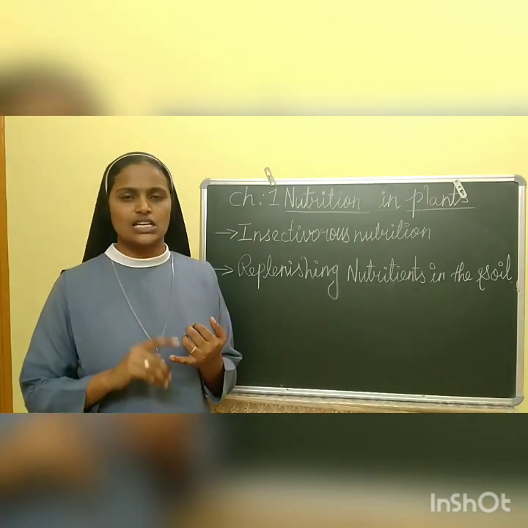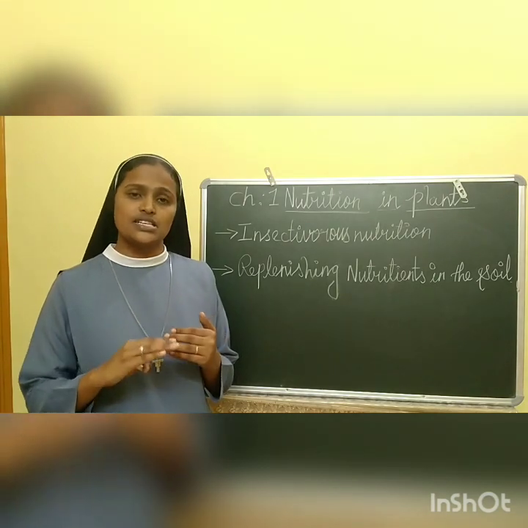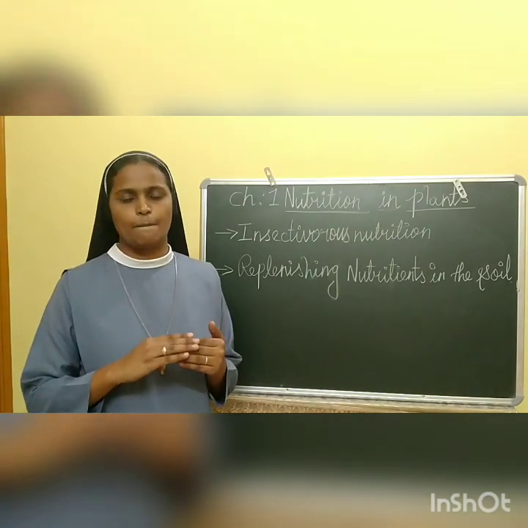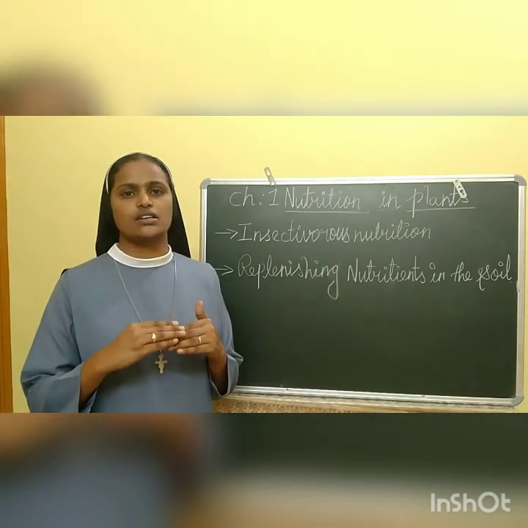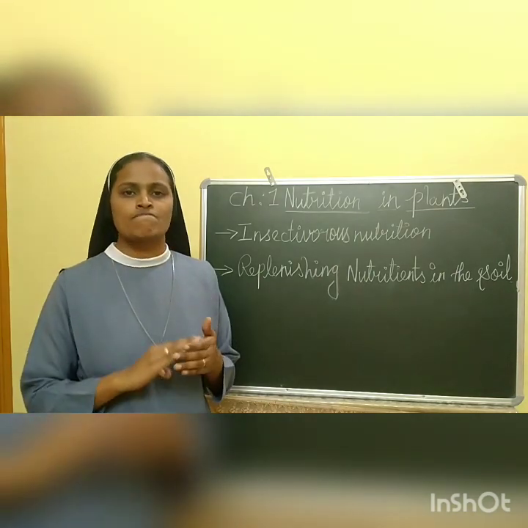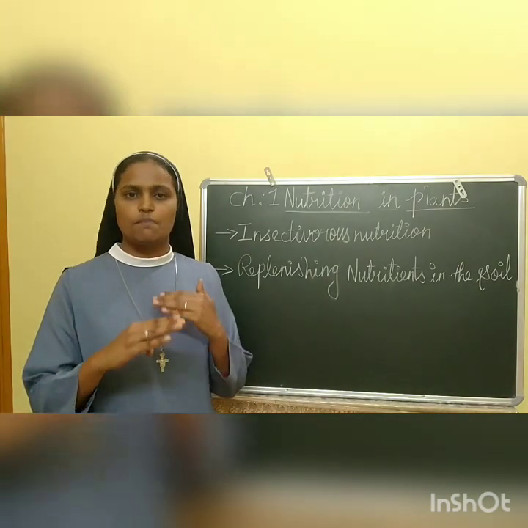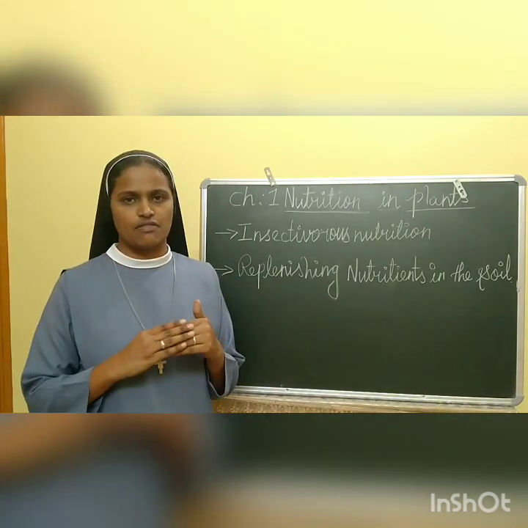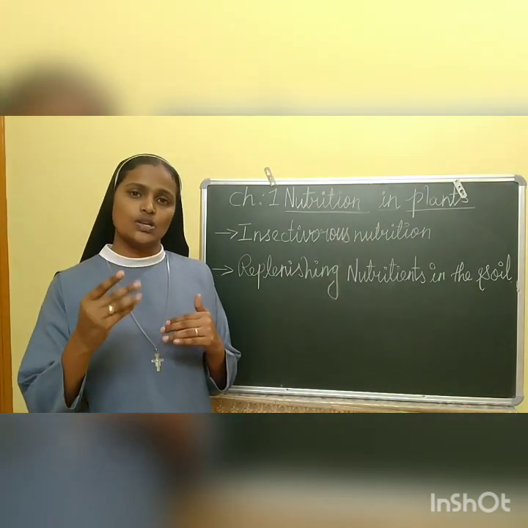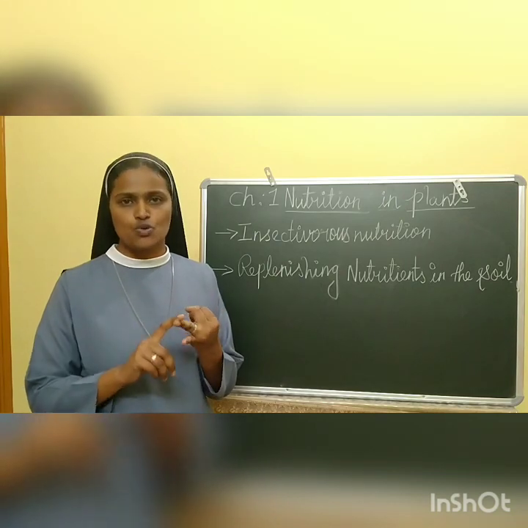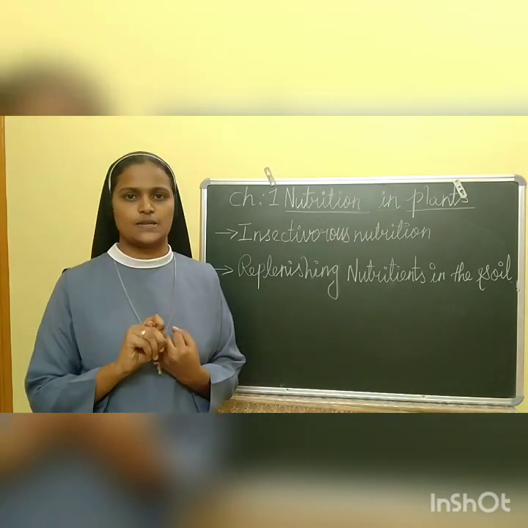All plants need nitrogen. Nitrogen is plentiful in the air, but plants cannot use it directly. Bacteria like rhizobium cannot prepare food by themselves. Hence, they stay in the roots of gram, mung and leguminous plants.